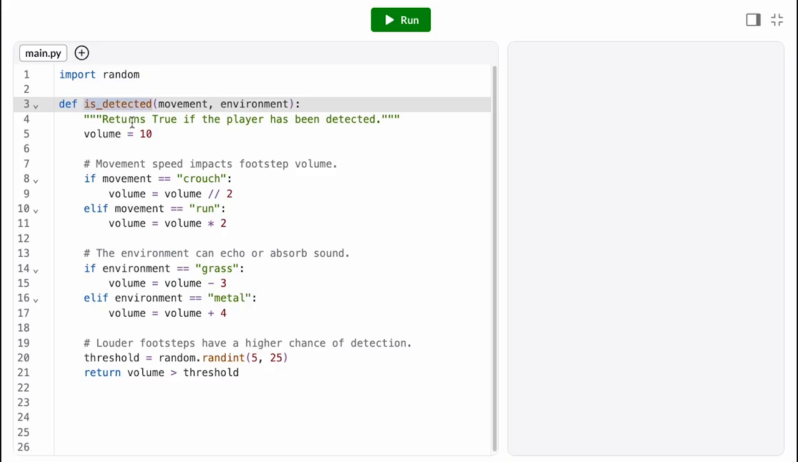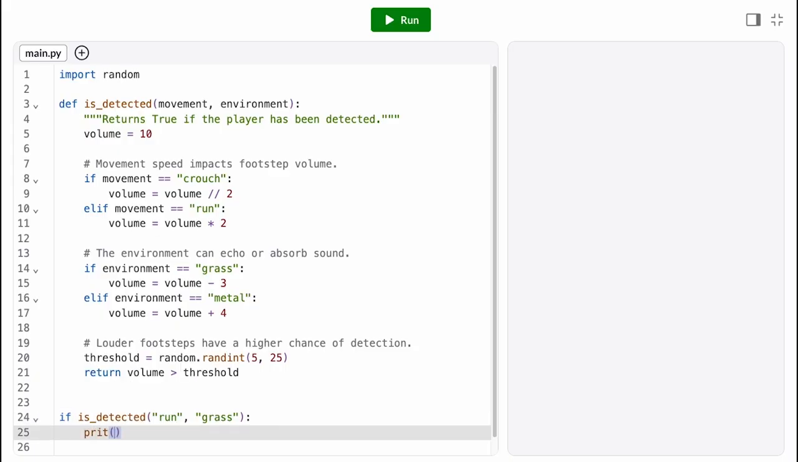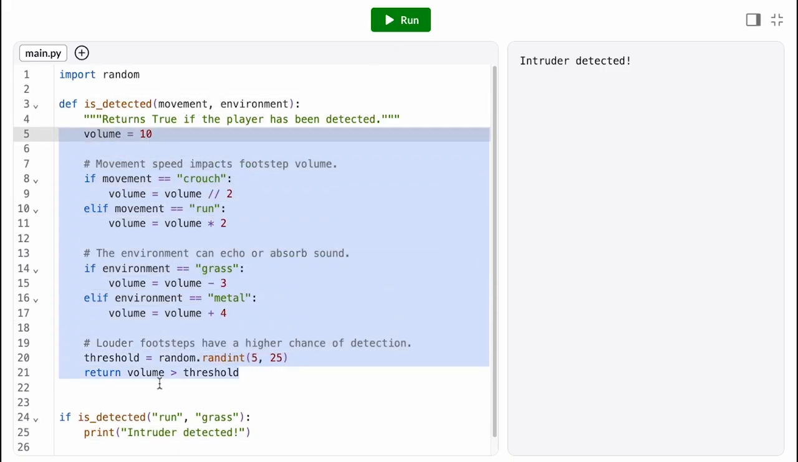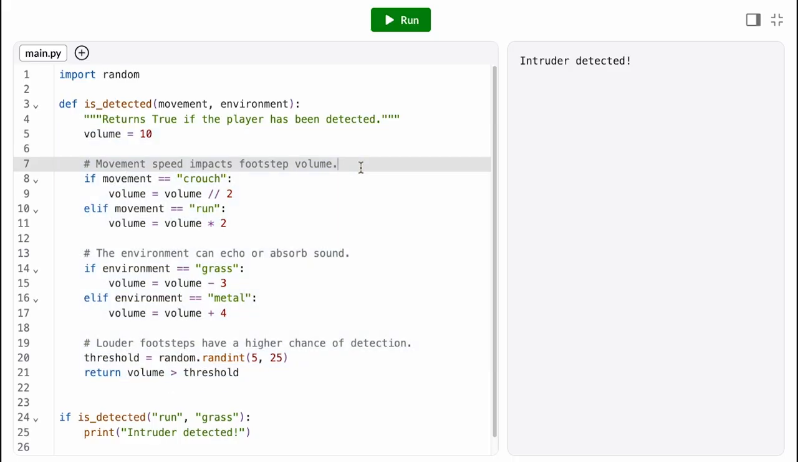I have one giant function that takes in as parameters the player's movement type and environment. And then it returns a Boolean that tells us whether the player has been detected. I can now call this function across my game anytime a player is sneaking around. So what's the problem then? Well, it's true that I technically have a function, but this function body is huge. Within one function, I'm performing several different tasks.